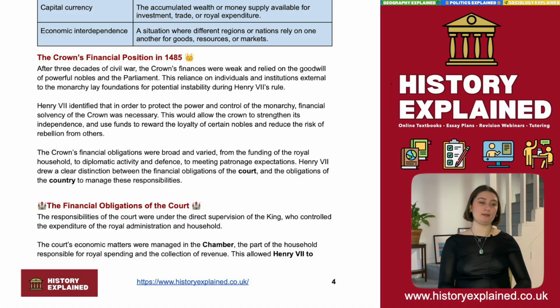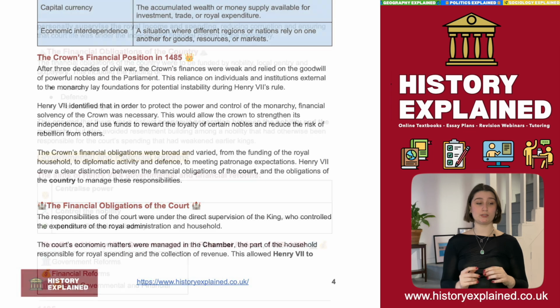So the way that he went about doing this is drawing a clear distinction between the financial obligations of the court and the financial obligations of the country. So let's have a look at the financial obligations of the court. The court's finances are basically all the expenditure of the royal administration and the household. This is specifically the funds and the spending of the monarchy. So Henry VII decides that under him, this is all going to be controlled and supervised in one place under the chamber, and he is going to have oversight on absolutely everything relating to funding of the court.